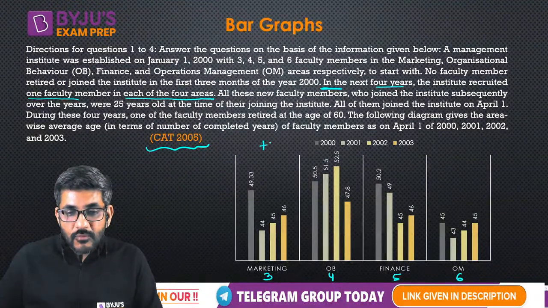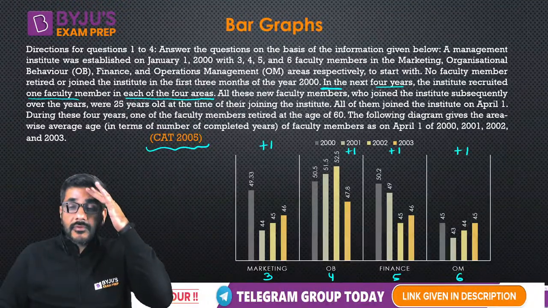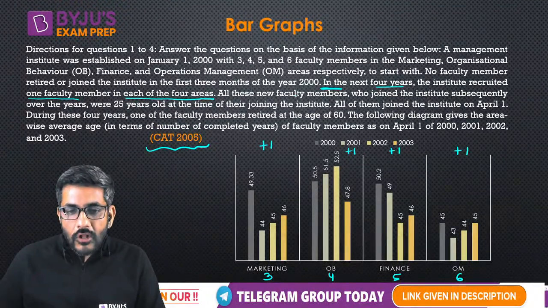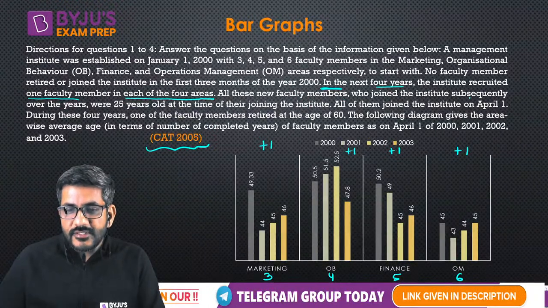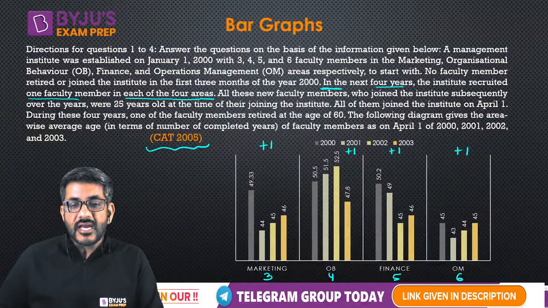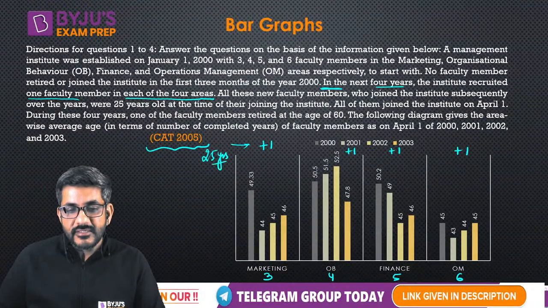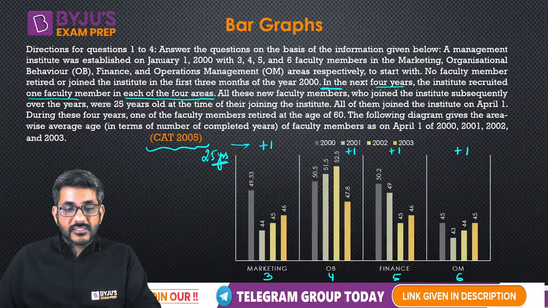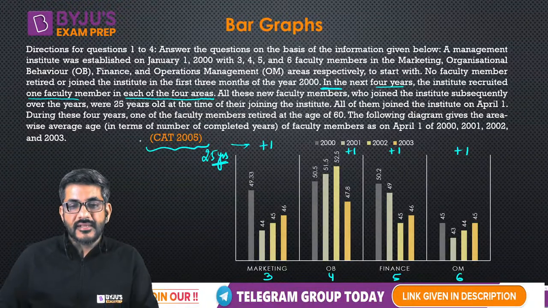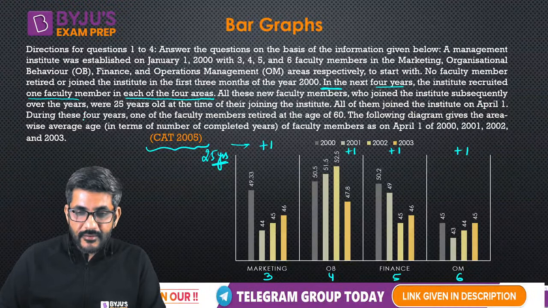All these new faculty members who joined the institute subsequently over the years were 25 years old at the time of their joining the institute. So all these people had an age of 25 years when they joined the institute. This is what is given to us. Next. All of them joined the institute on April 1.